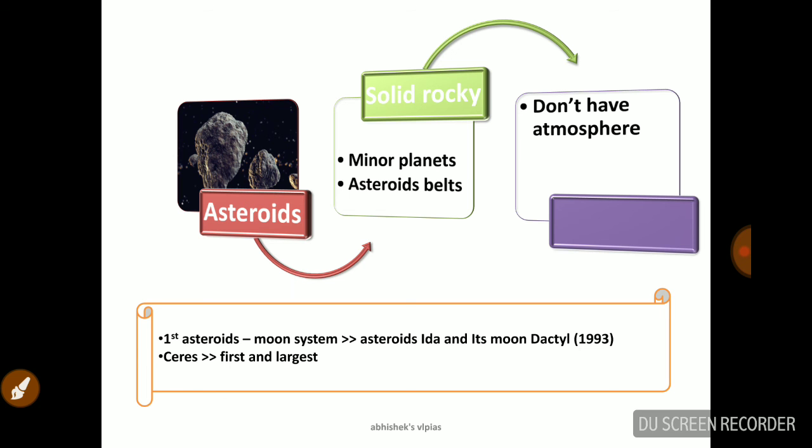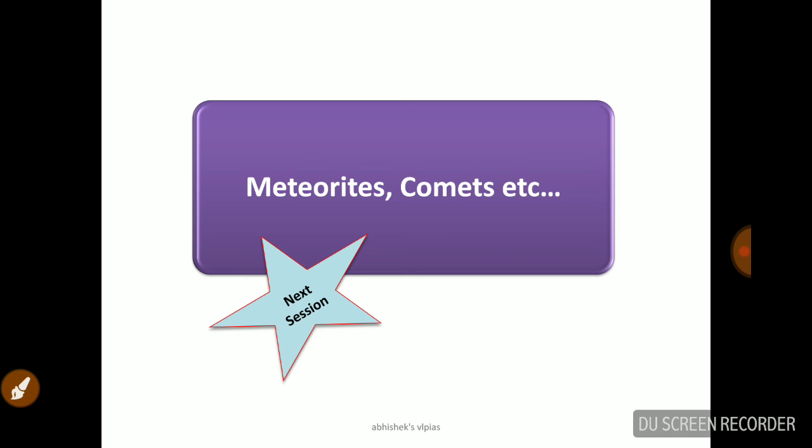So these are the important basic facts related to the geography. Now we are dealing with the next session, that is meteorites and comets, etc. So go through the questions and PDF, write the answers and send them to me, and don't forget to make notes related to the video sessions.